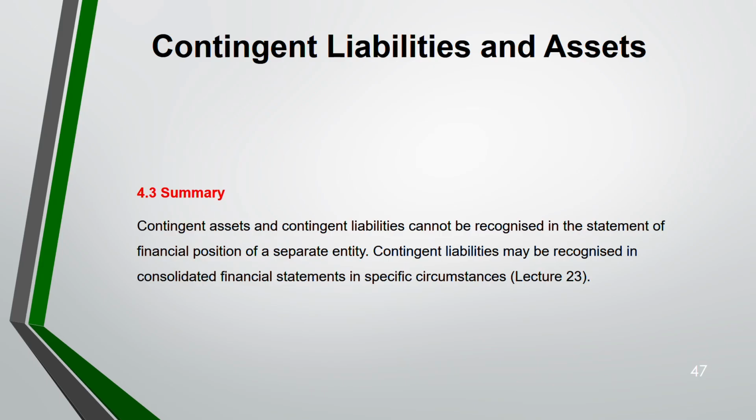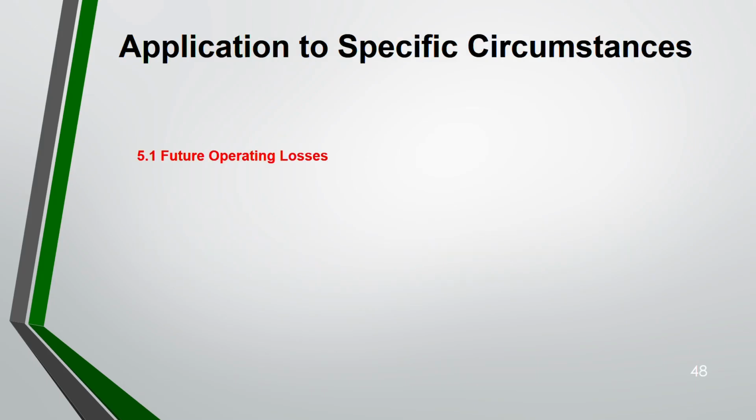Now, contingent asset and contingent liability, you cannot recognize them in the statement of financial position. Contingent liability, you can recognize in the consolidated financial statement in some specific circumstances, which we'll see in lecture 23. Now, coming to the specific circumstances. So, we have finished provision, contingent asset and liability.